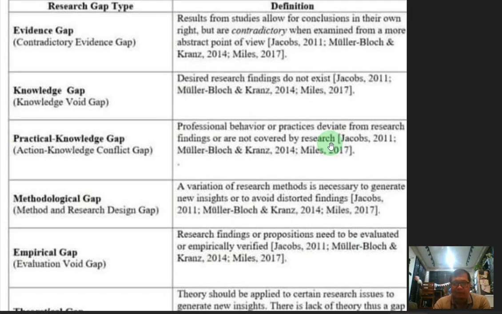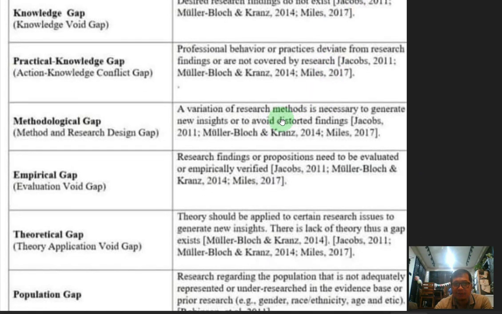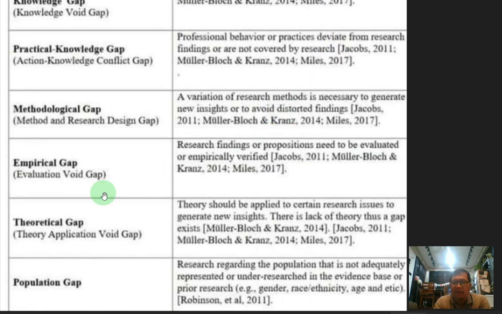The next is the empirical gap. Research findings or propositions may need to be evaluated or empirically verified. So if a subject or topic requires further evaluation and much more formal research, in a scientific methodology, then we have an empirical gap.